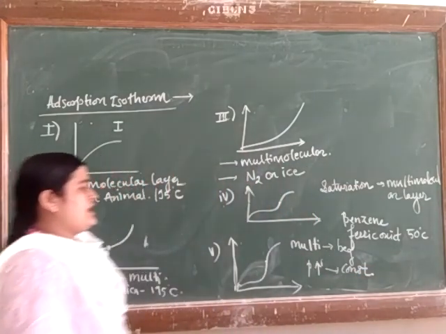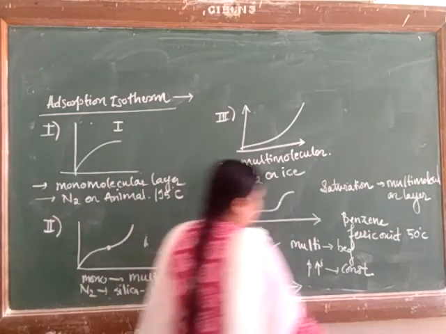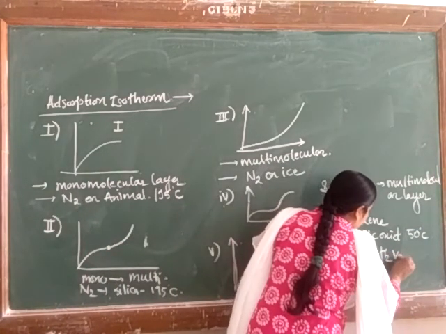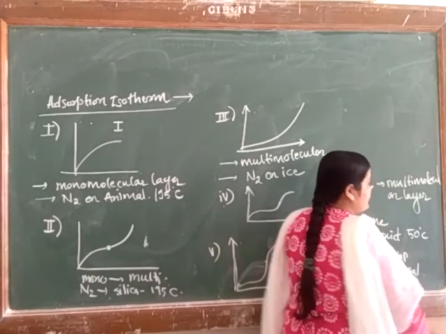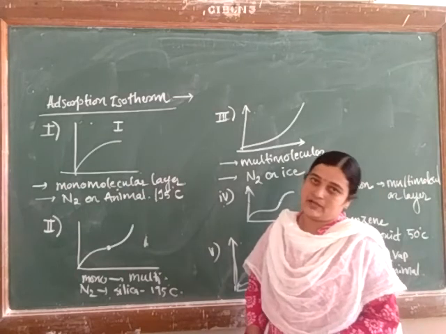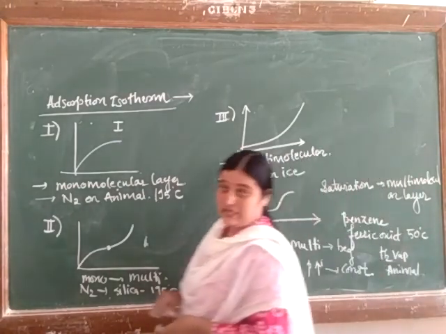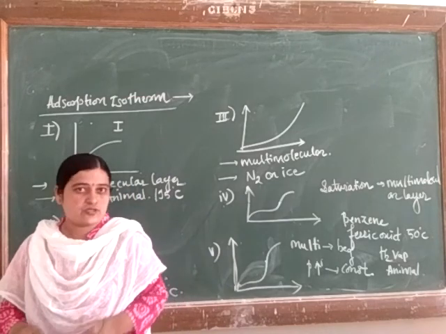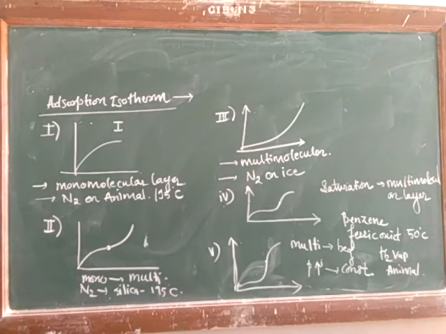Here we can give an example for the fifth type: adsorption of water vapor on animal charcoal. Okay, this is what we saw today: characteristics of adsorption and types of adsorption isotherm. There are mainly 5 types of adsorption isotherms, and after that we will deal with the Freundlich adsorption isotherm.